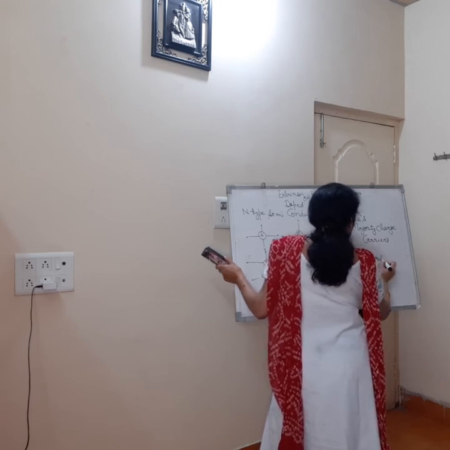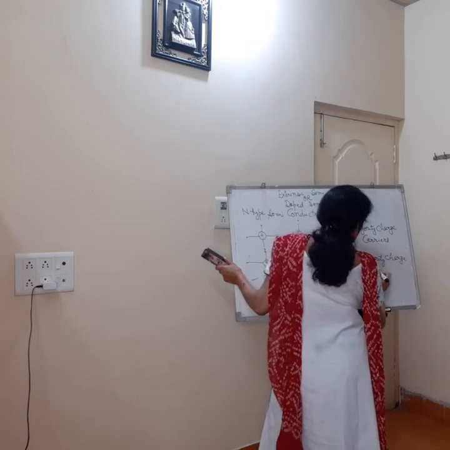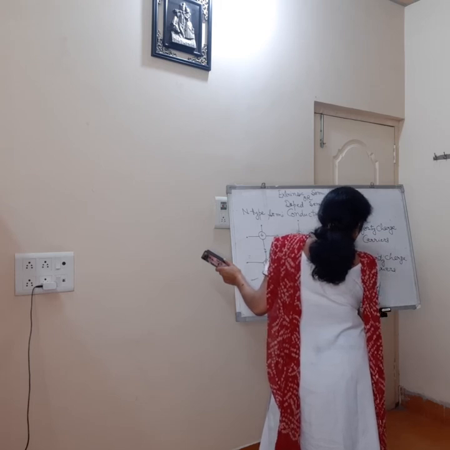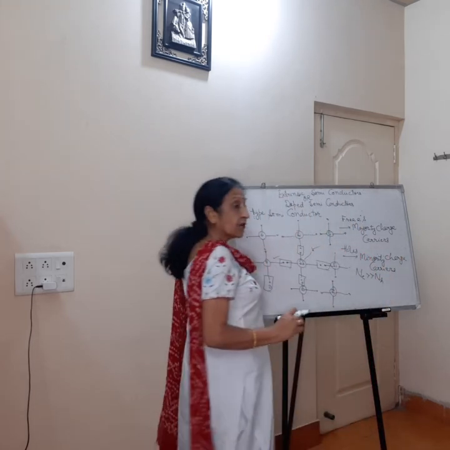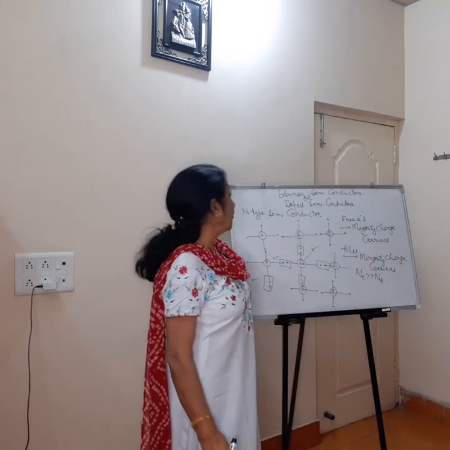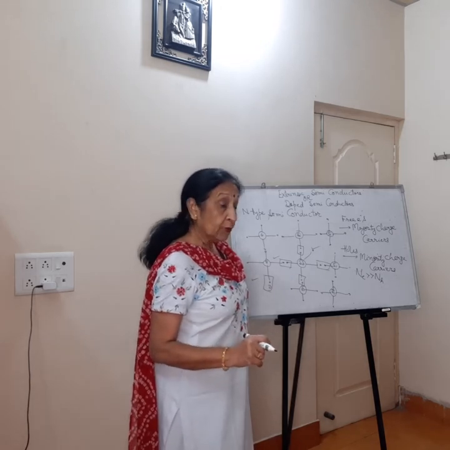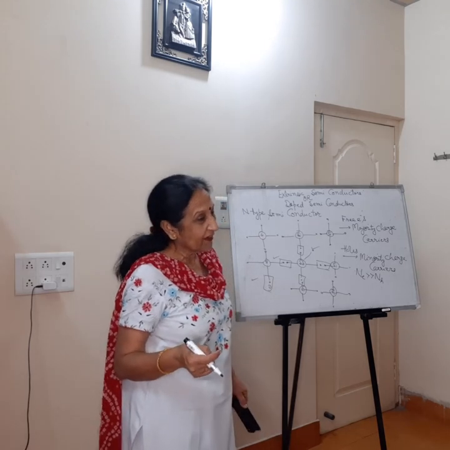Minority charge carriers. That means in this case the concentration of free electrons is very, very large as compared to the concentration of holes. ठीक होगी बात? And now the question is why we call it an n-type semiconductor.